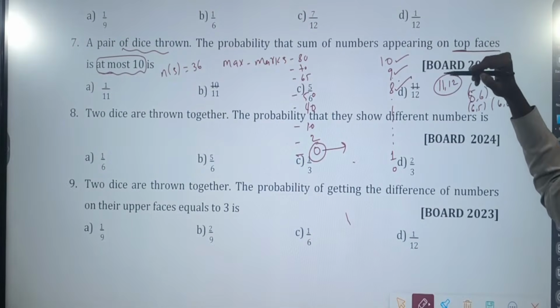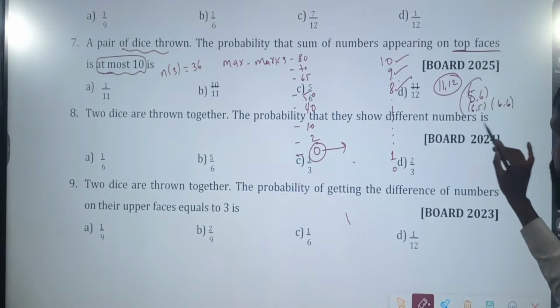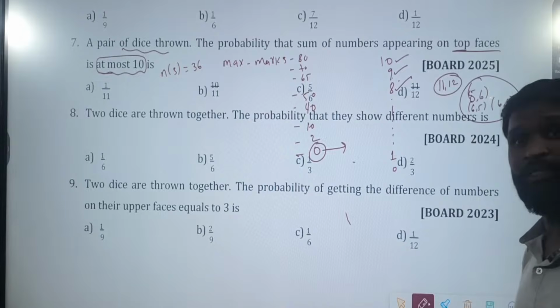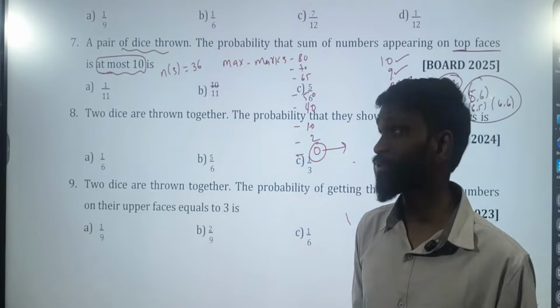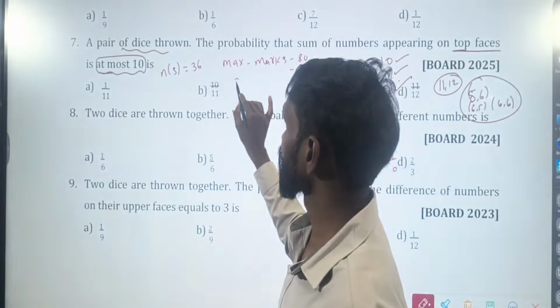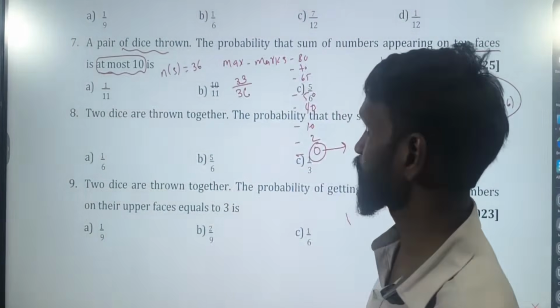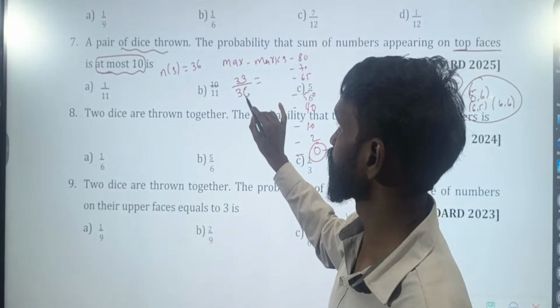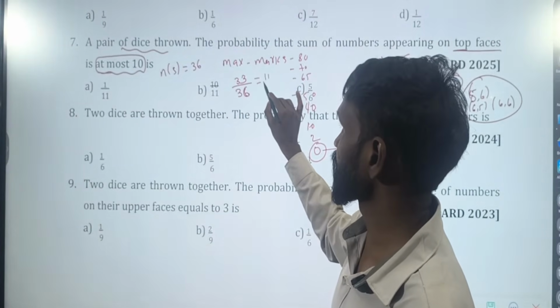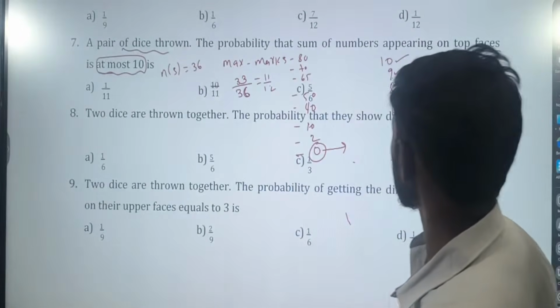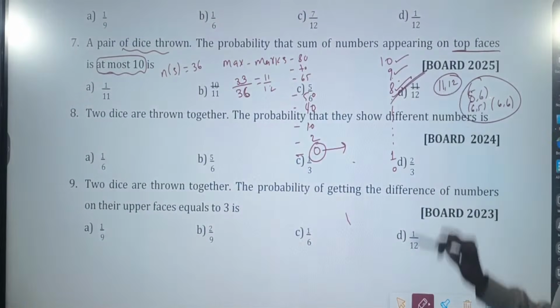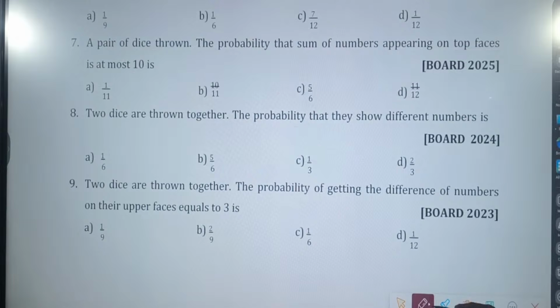If you get 12, you will lose. Which means how many chances will you lose now? 3. Which means how many chances will you win now? So what is the answer now? 33 out of 36. Which option? If not, go for 3 ones are 3, 3 12s are 11 by 12. Which option? Option D. Next.